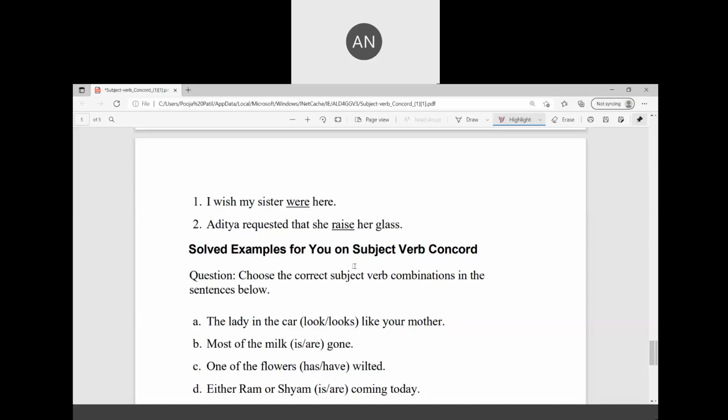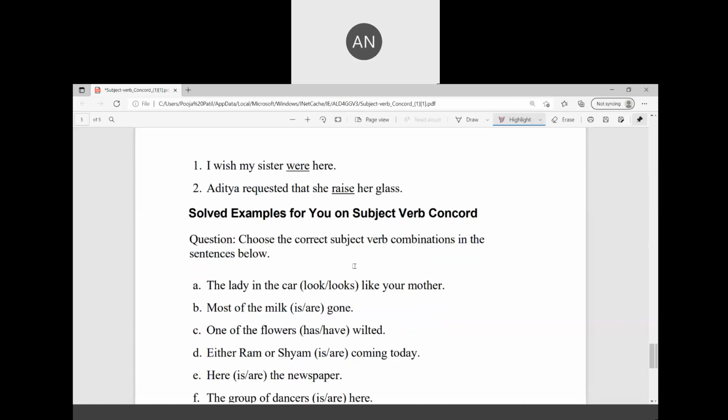So now some solved examples for you on subject verb concord. It's a very important topic even in competitive exams. Also, it is there from ninth onwards. CBSE has in grammar the topic subject verb concord. Choose the correct subject verb combination in the sentences below. So I give you some time to solve it and then one of the cadets can answer it.